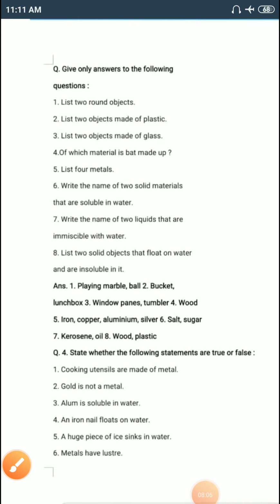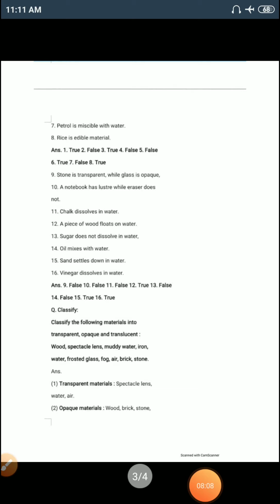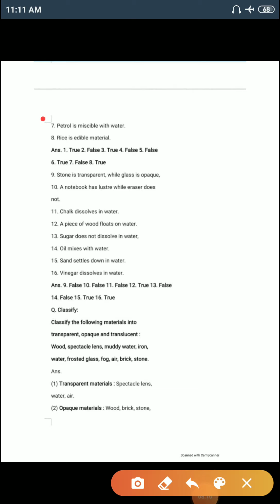Now our next statement is number 7. Petrol is miscible with water. What do you mean by miscible? Miscible, that means the term is connected with only liquids.